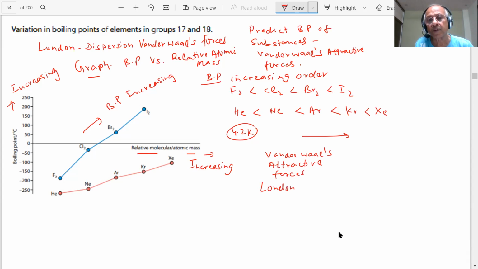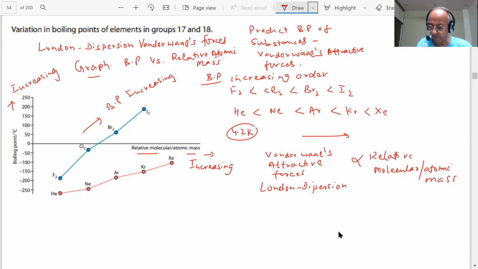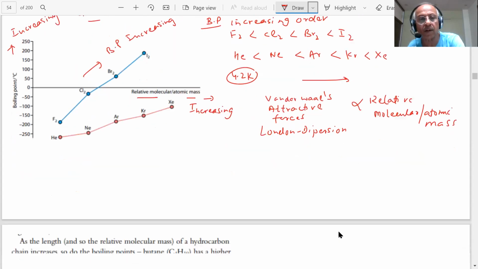London dispersion. It is directly proportional to the relative molecular or atomic mass. Is it okay? Noted? Yes, sir. All right. Further.